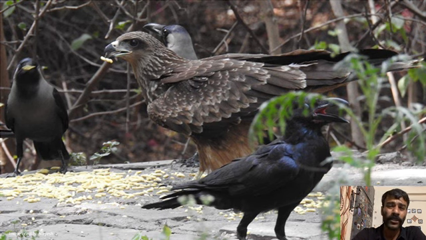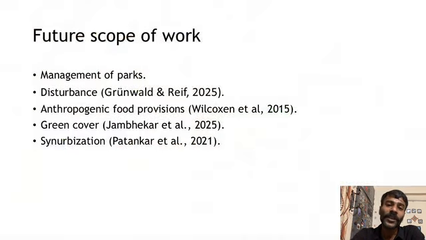This raises important questions about how human activity, management of parks, anthropogenic food provisioning, and disturbances such as noise or alien species can affect bird communities. While the theory of island biogeography offers a useful starting point, its classic predictors, isolation and area, might not be adequate for explaining biodiversity in urban areas without considering additional variables.